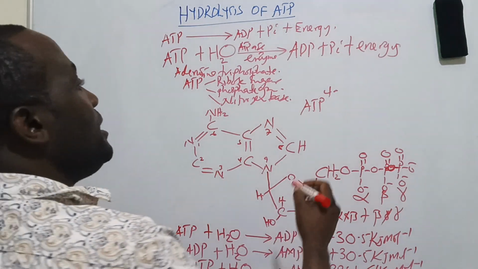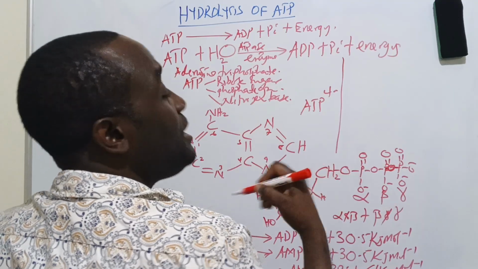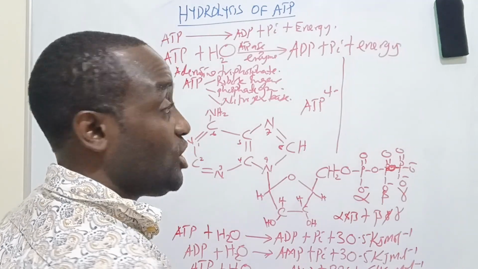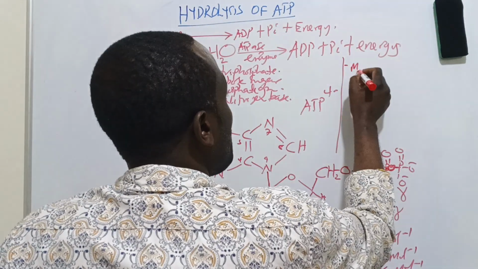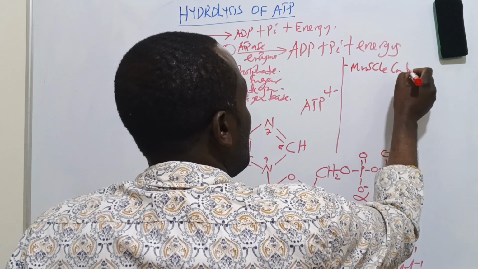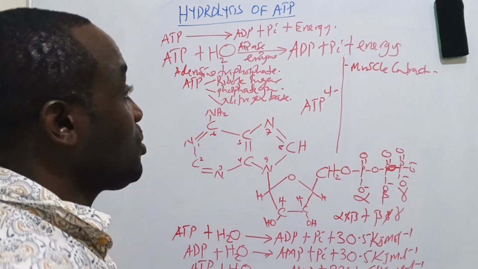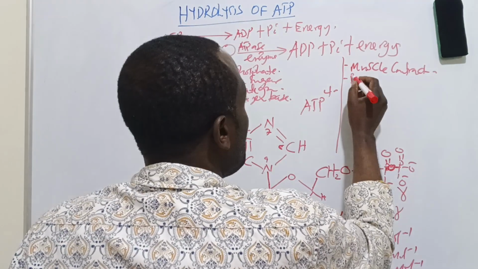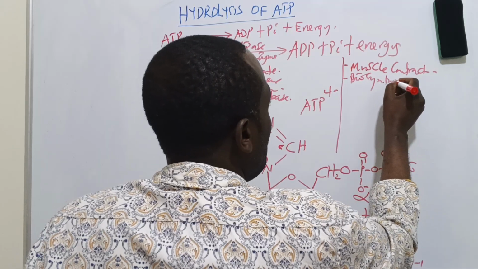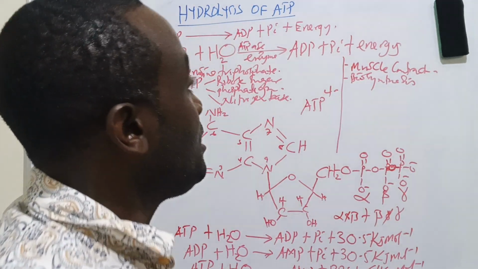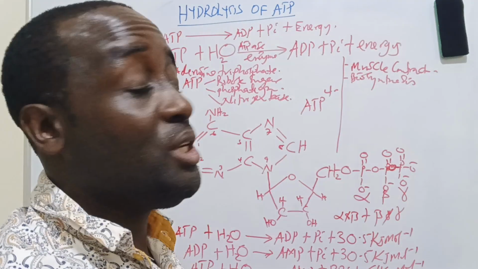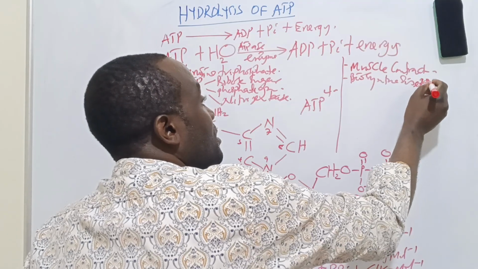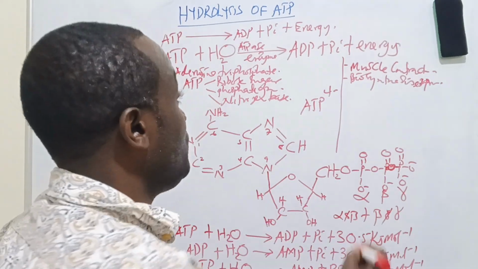Master, this energy is needed for what? It is needed for active processes. For example, muscle contraction. Muscles have to contract as you are writing. Muscles are contracting and relaxing as you are carrying something. It is also needed in biosynthesis. Many molecules are being made, but they need ATP to be synthesized, for example, proteins. For example, protein synthesis, and very many others.